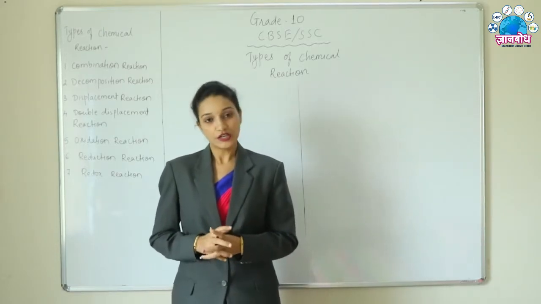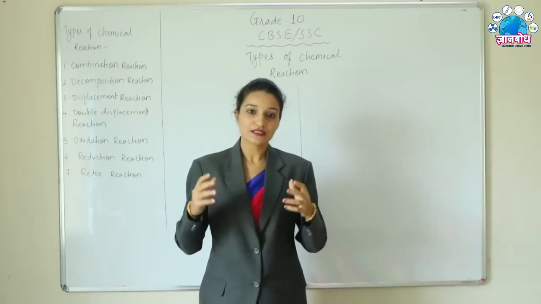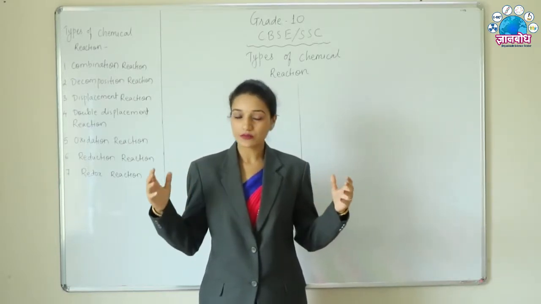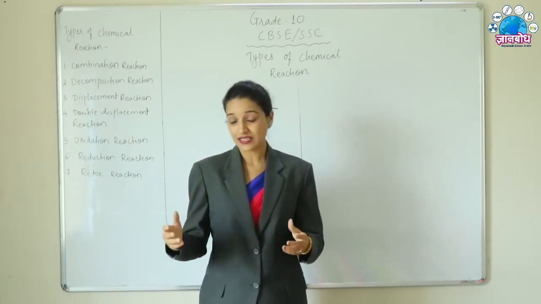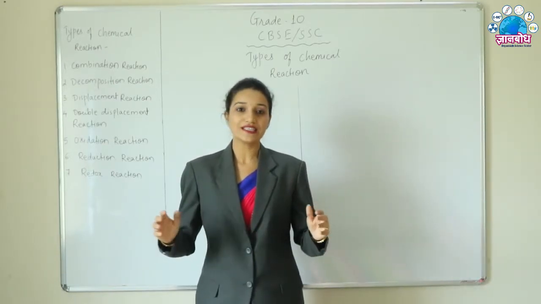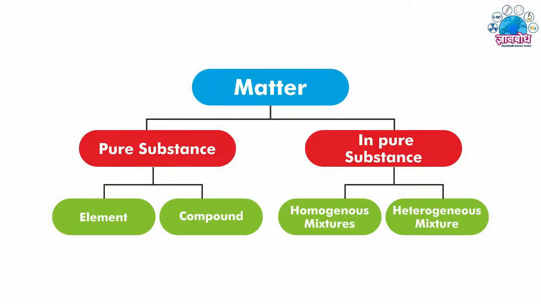So all these things we need to understand, and that's why we need to understand types of chemical reactions. But before that, you know that whatever we see around us, whatever we can see, touch, feel, all these things are called matter. Matter can be classified into two main categories: pure substances and impure substances.